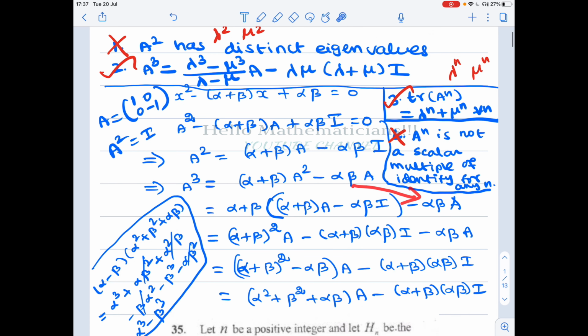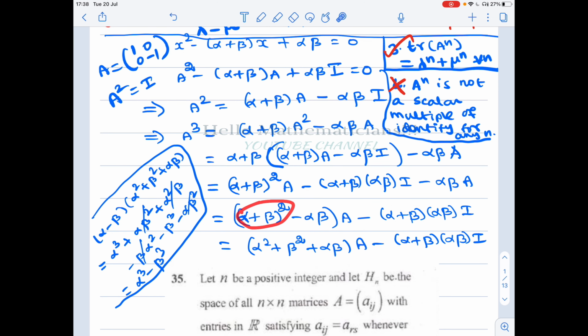Now you can multiply inside, you get (alpha plus beta) whole squared times A minus (alpha plus beta) into alpha beta I minus alpha beta A. Now there are two A terms, so you group together, you get [(alpha plus beta) whole squared minus alpha beta] times A minus (alpha plus beta) times alpha beta I.